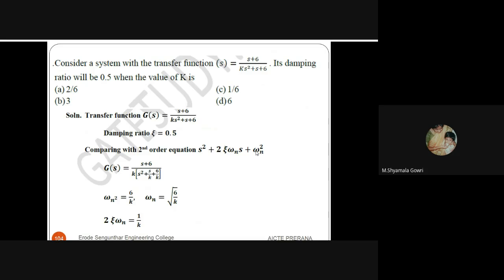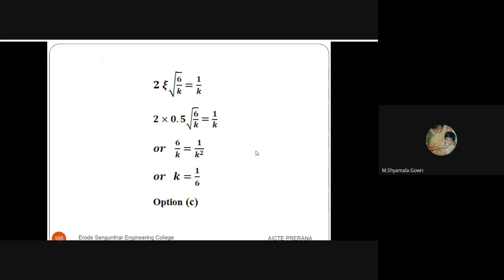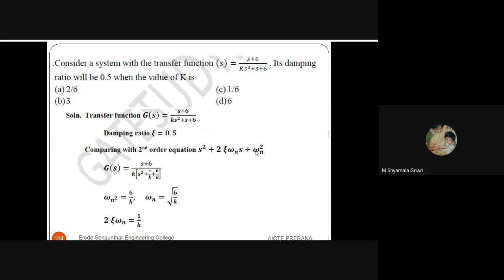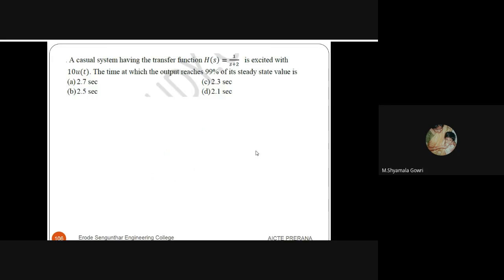By comparing these two equations, omega n squared is equal to 6 by k, then omega n is square root of 6 by k, and 2 epsilon omega n is 1 by k. Substituting all these, we can solve the value of k, it is 1 by 6. The answer is 1 by 6.